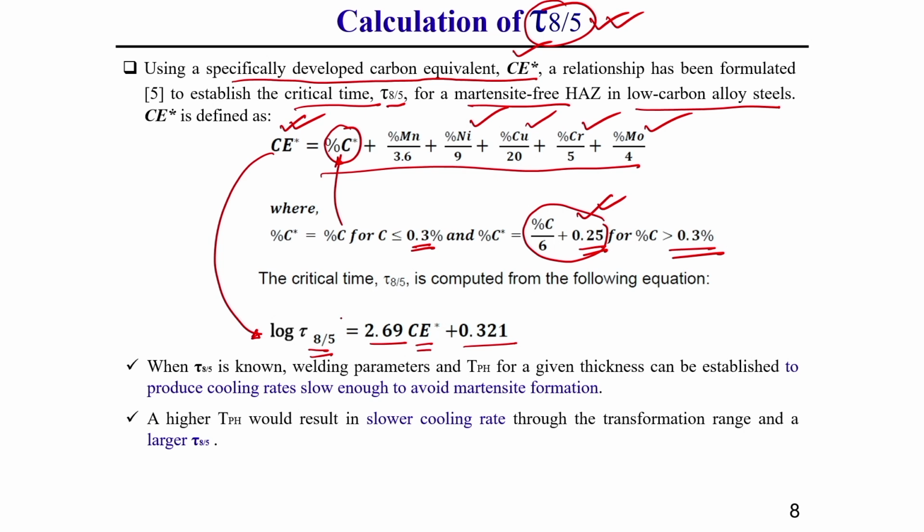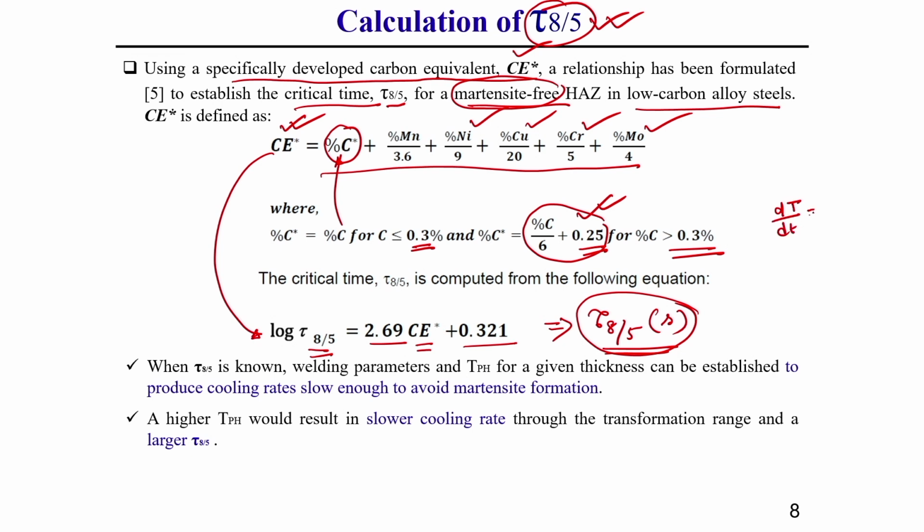So, by this you can easily find out what is tau 8 by 5. That is why here I have written, once you calculate this T 8 by 5, your time is now known. That means what should be the time required from 800 to 500 degree centigrade temperature. That means from this you can get the cooling rate.